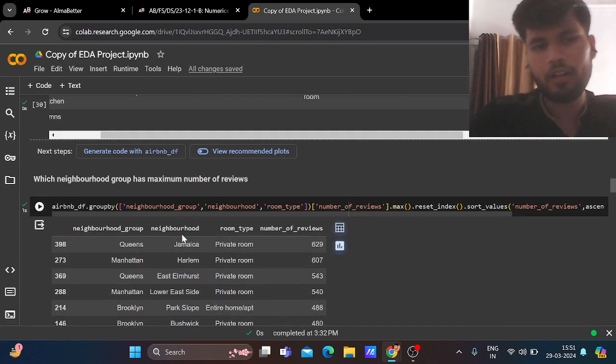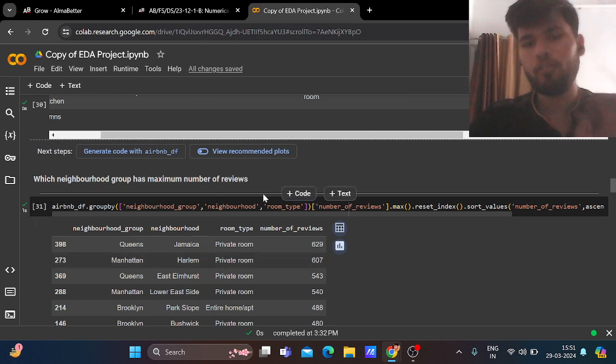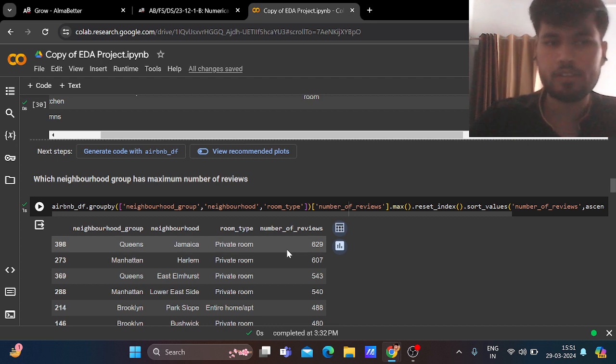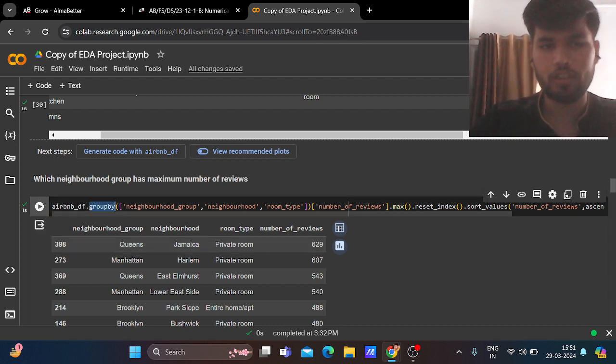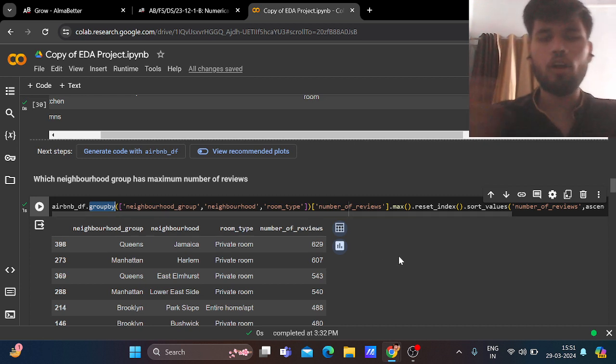Now we are here to answer some questions. Which neighborhood group has the maximum number of reviews in this data set? For this we are using the group by function. Group by basically groups all the columns on the basis of a particular column.